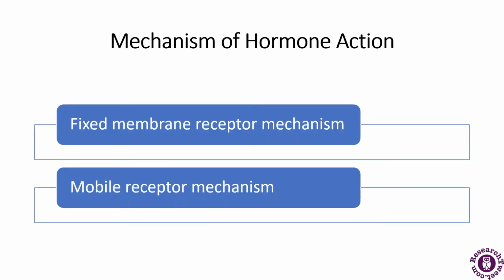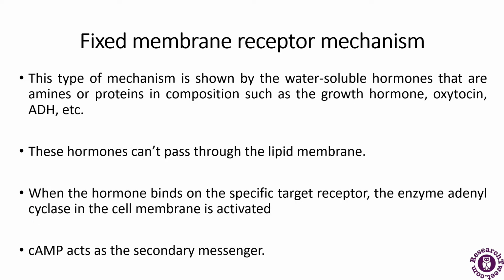Now, what is the mechanism of hormone action? The mechanism of hormone action has been grouped into two categories. First is the fixed membrane receptor mechanism, and second is the mobile receptor mechanism. So these are the two kinds of mechanisms, and we will be studying them in detail. First will be the fixed membrane receptor mechanism.